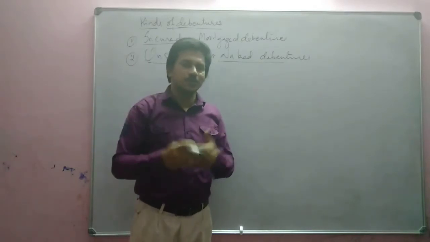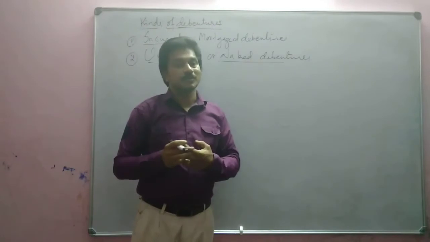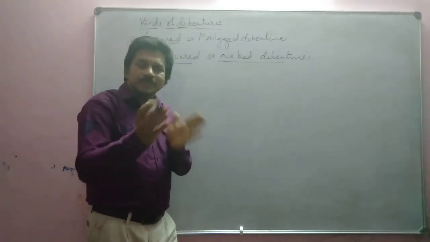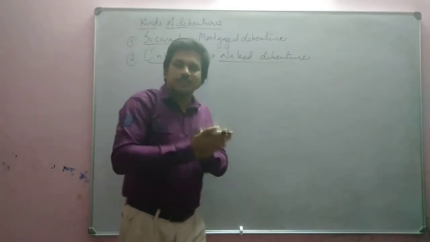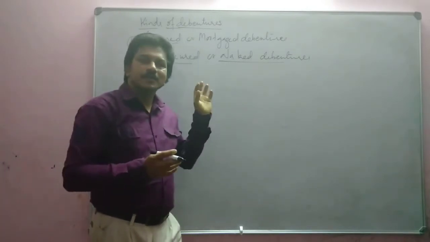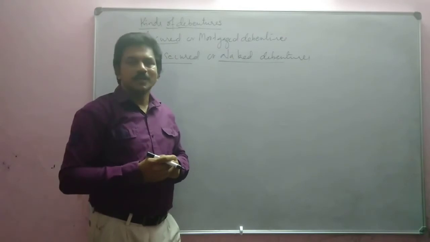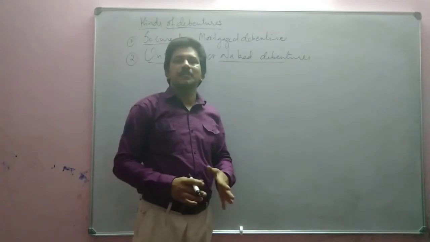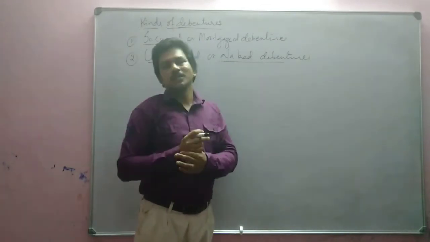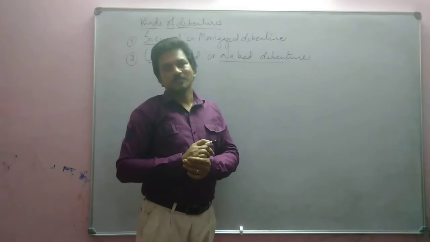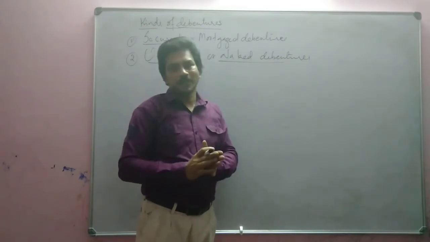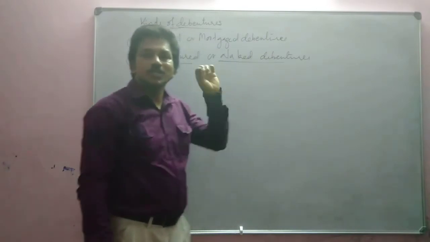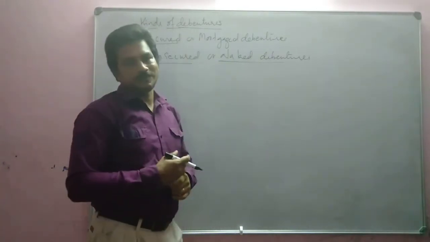Company is borrowing the money, but that borrowing or those debentures will not bear any security. Okay, company will give back the money, but if the company is unable to pay the money, you cannot claim on the assets of the company, because such a security is not given. That's why these are called unsecured or naked debentures. Debentures issued without any security.